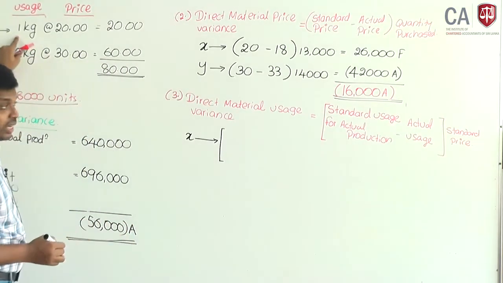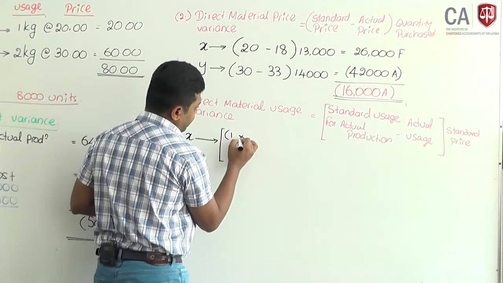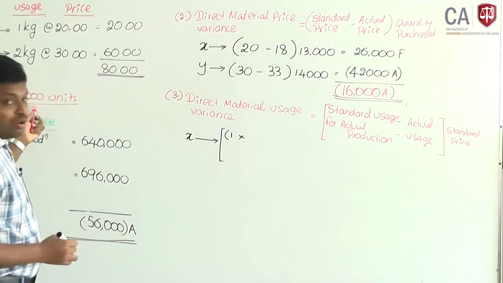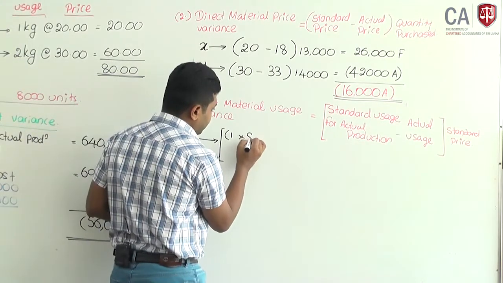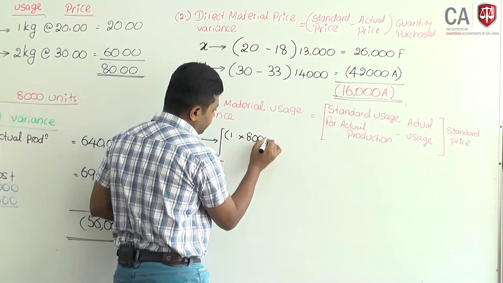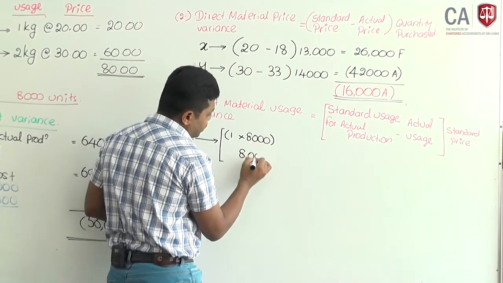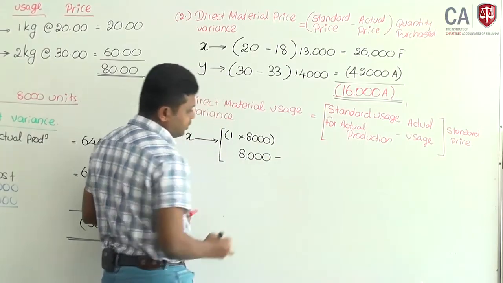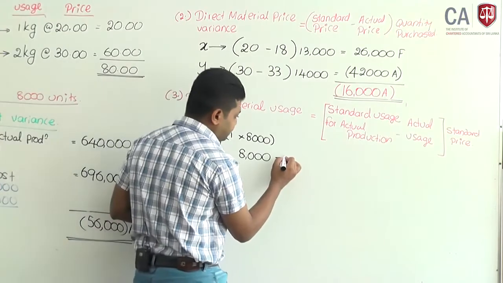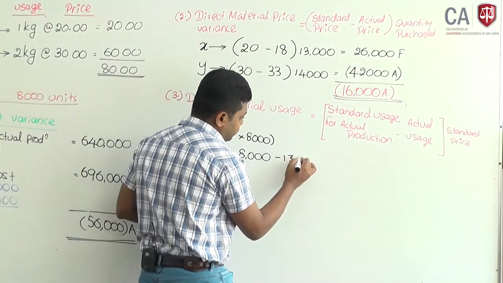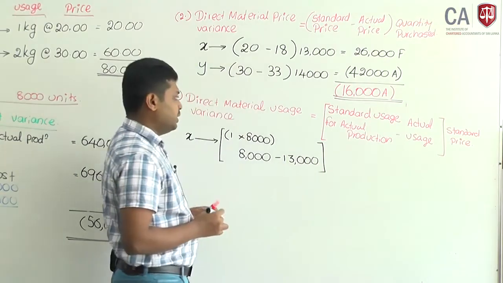Now, if you look at material X, standard usage per unit is 1 kilogram. I have produced 8,000 units, based on the example. Then material usage should be 8,000 kilograms of material, but actual usage is 13,000.